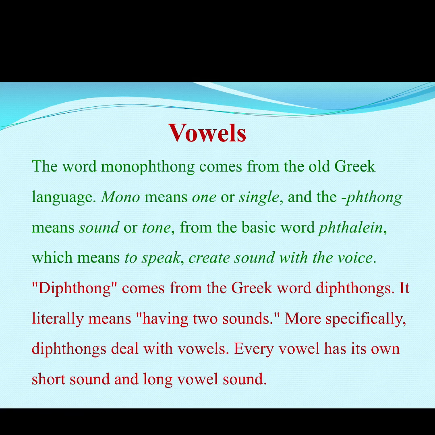Diphthong comes from the Greek word diphthongos. It literally means having two sounds. More specifically, diphthongs deal with vowels. Every vowel has its own short sound and long vowel sound.